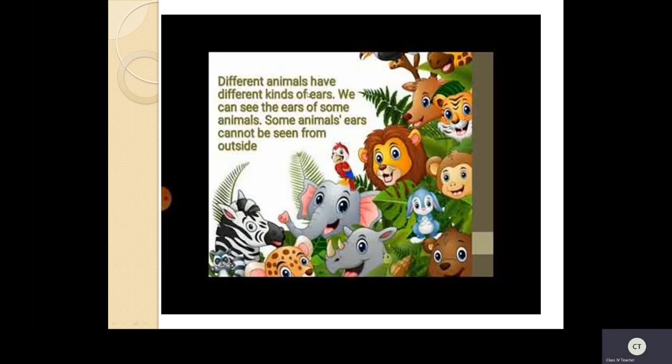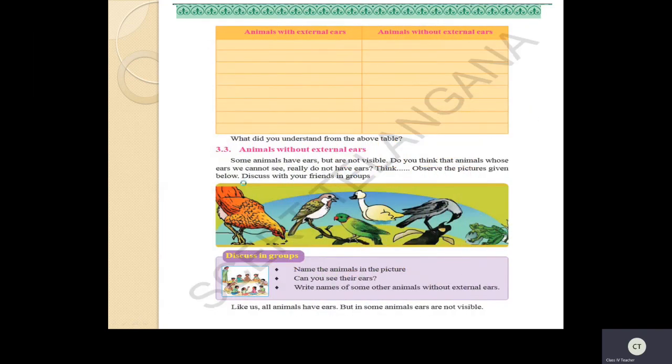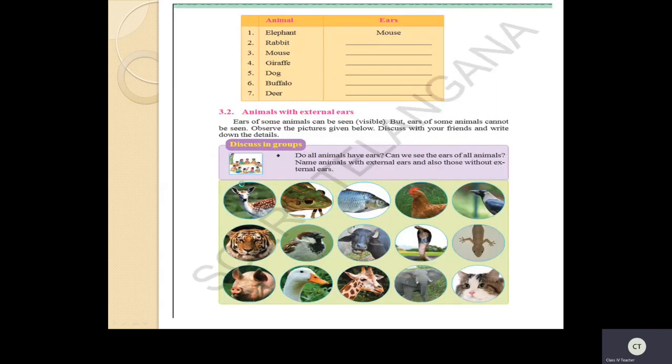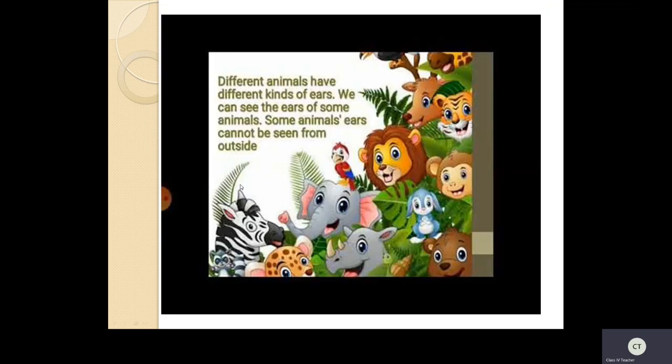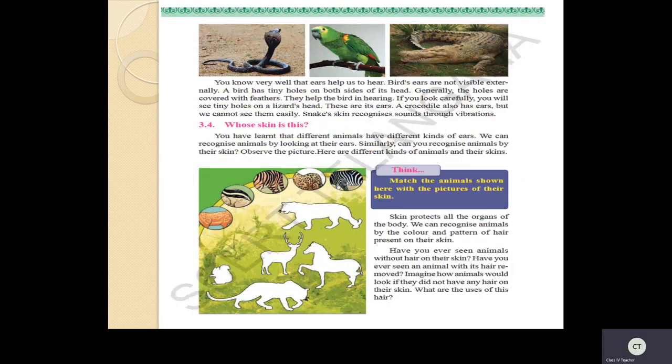So different animals have different kinds of ears. We can see the ears of some animals. Some animals' ears cannot be seen from outside. In the previous picture we have seen, no? Yes, some have ears and some are without external ears. This is a fact we have to know. Now see here, you know very well that ears help us to hear. So we can hear with the help of ears.